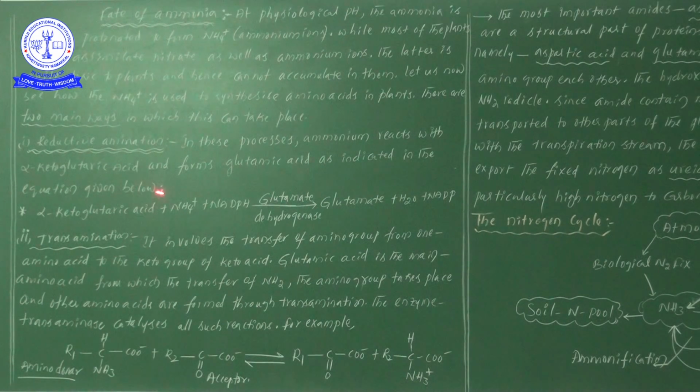Next one is transamination. First of all, before we start to discuss transamination, what is the point we have discussed? In reductive amination, what is the name of the enzyme involved in the reaction? Glutamate dehydrogenase. Important. The glutamate dehydrogenase enzyme helps to form the glutamic acid or glutamate amino acid, with the help of ammonium ions and with the involvement of alpha ketoglutaric acid.